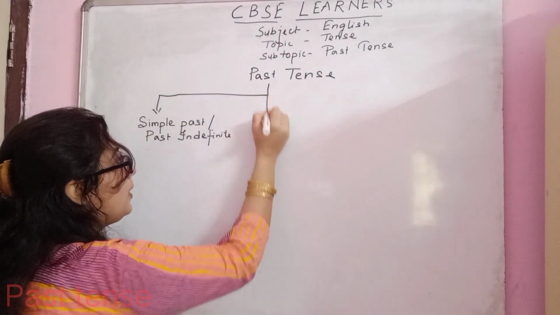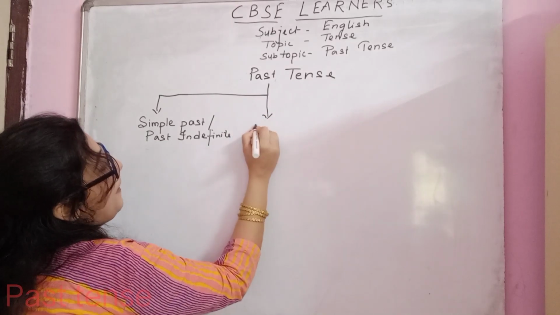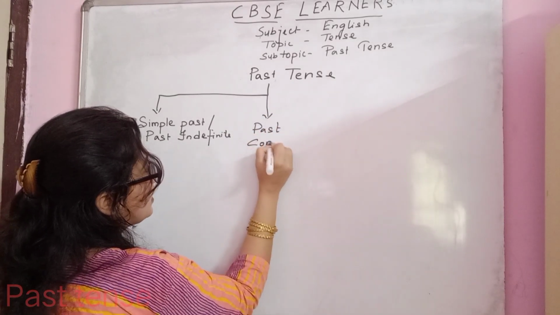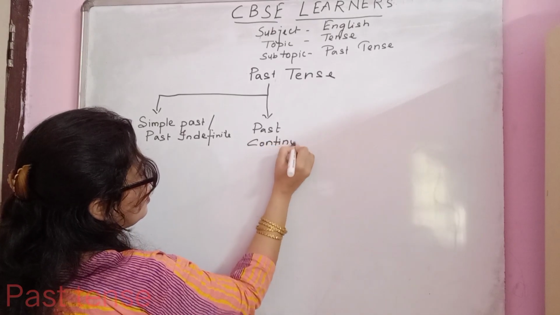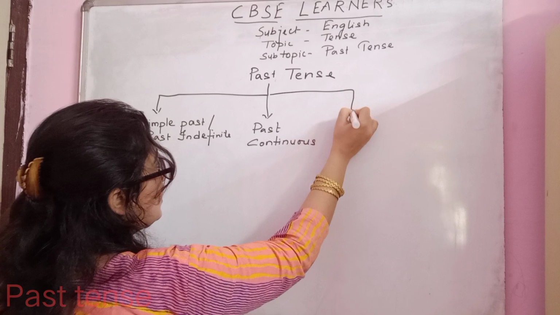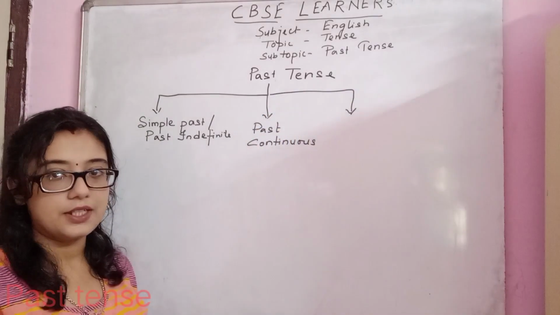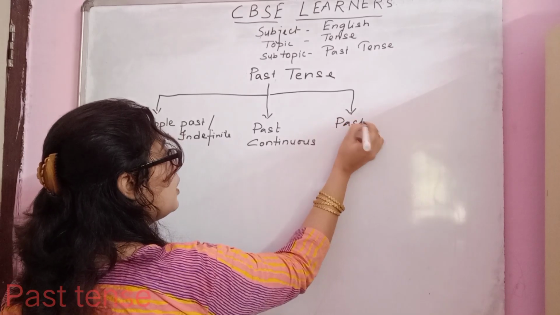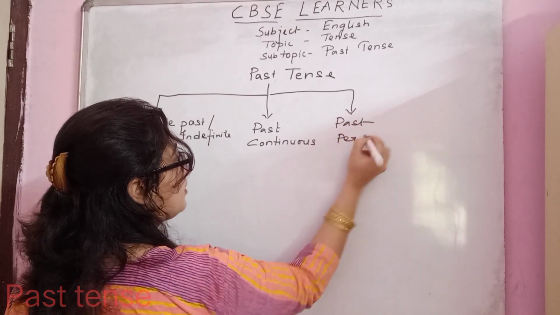The second one will be past continuous. Like present, it will be past continuous. The next one will be past perfect.